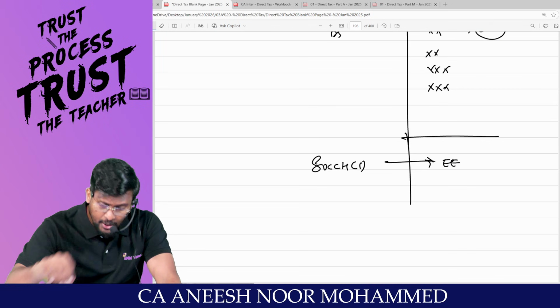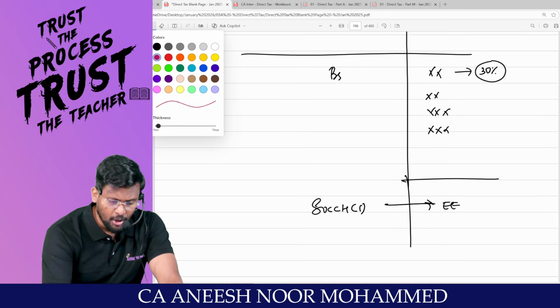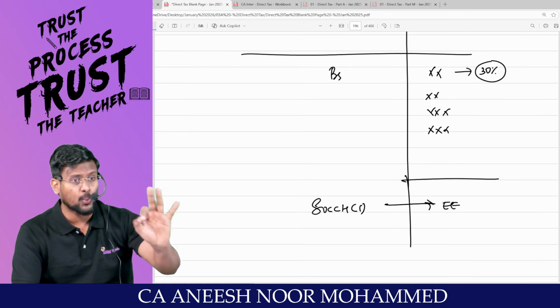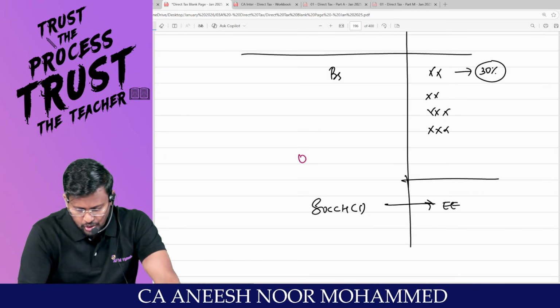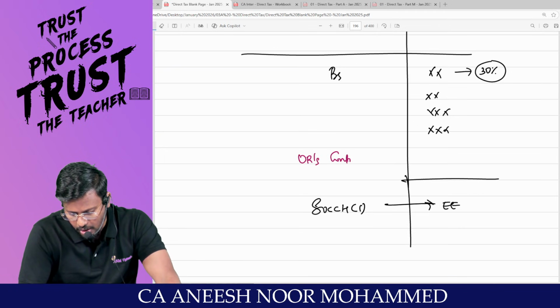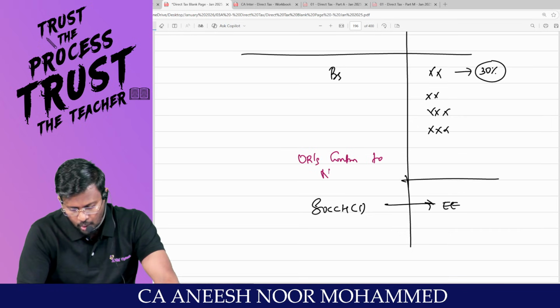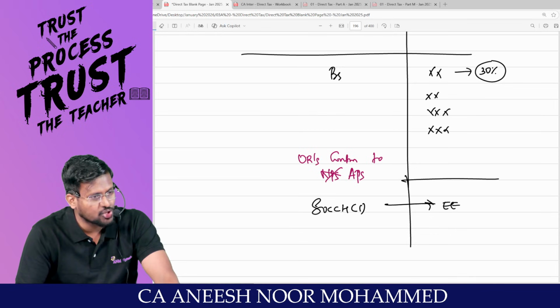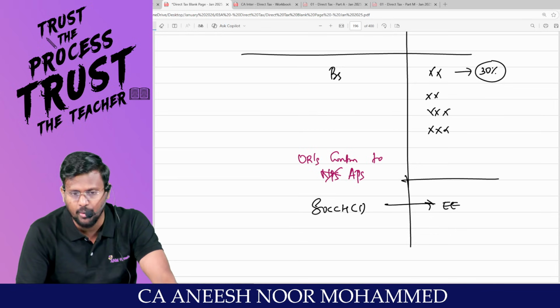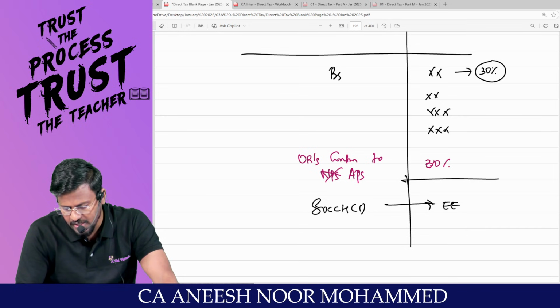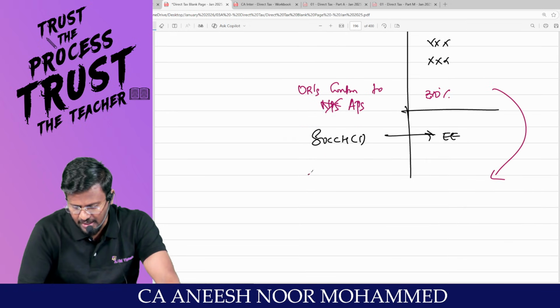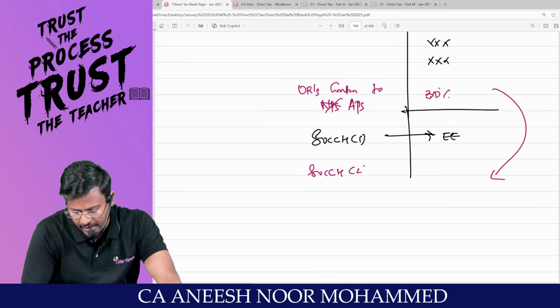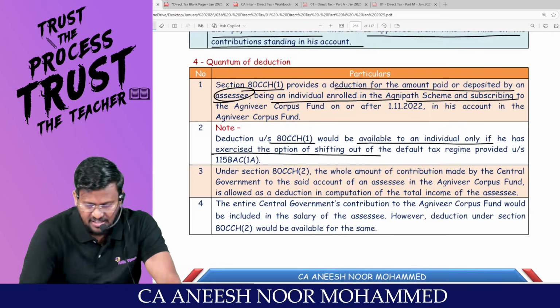But equally, who will also contribute? The employer will also contribute. That will be treated as a perquisite in the hands of the employee. So, employer's contribution to the notified pension scheme, that is, the Agnipath scheme. That is not NPS. This is APS. Are you all really with me? Which will be how much percent? And this 30% can be claimed as deduction under 80CCH subsection 2.